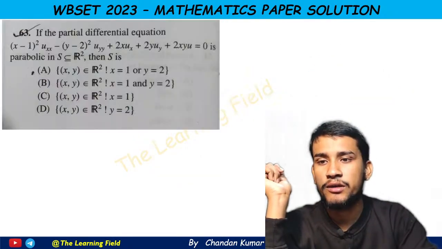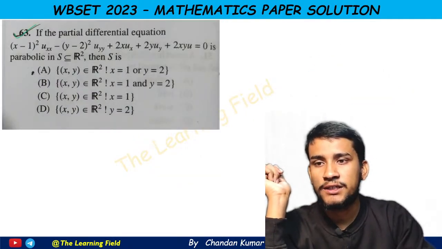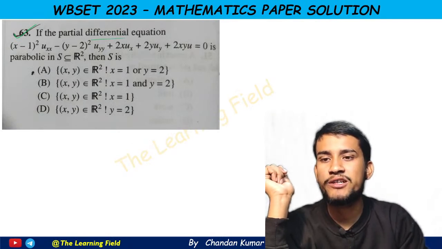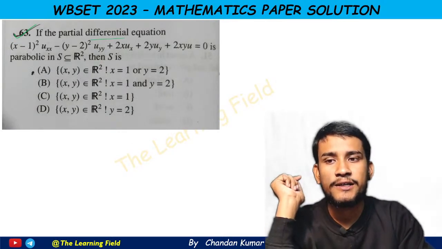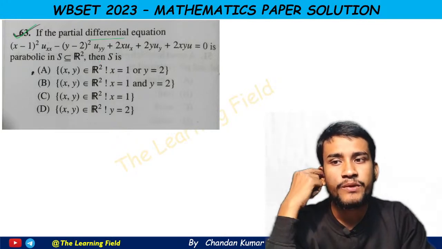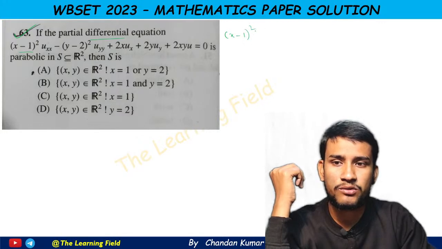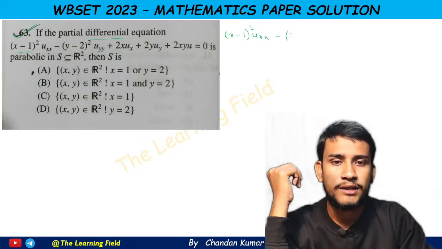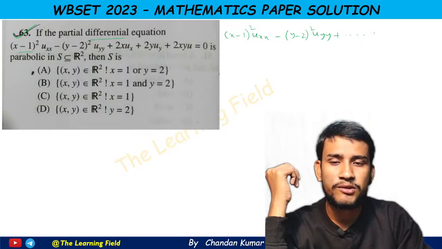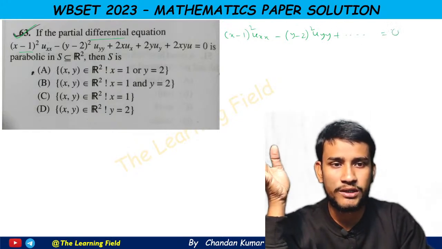Now going to the next question, question number 63. This is also from partial differential equations. The question says that the partial differential equation x minus 1 whole square uxx minus y minus 2 whole square uyy plus the first order terms, which we do not require here.